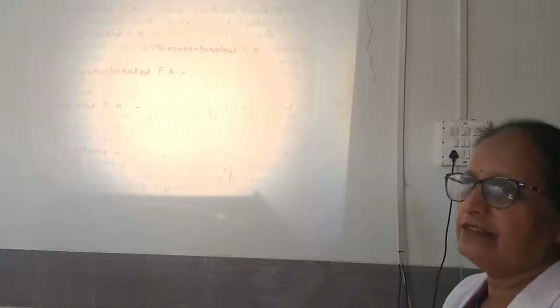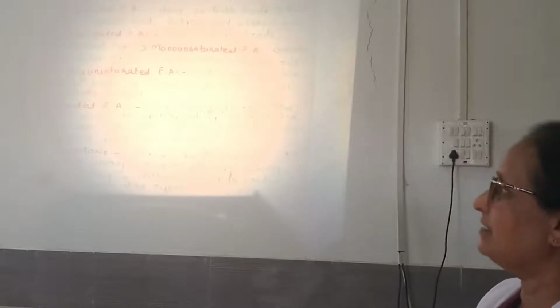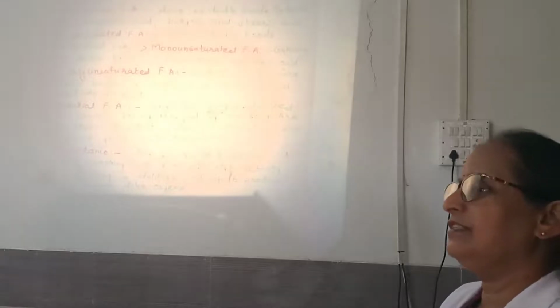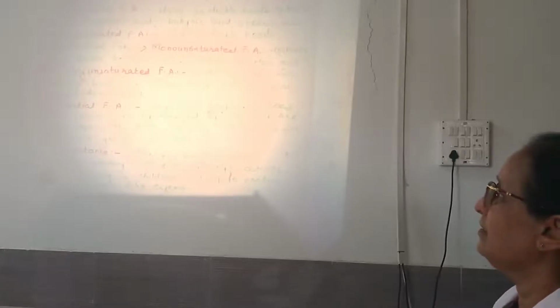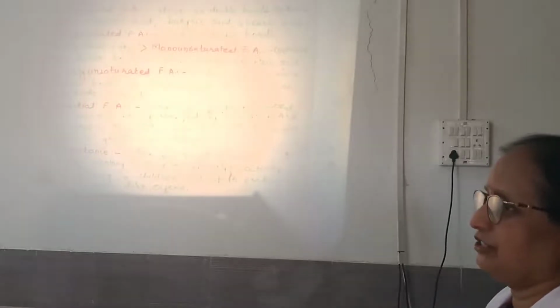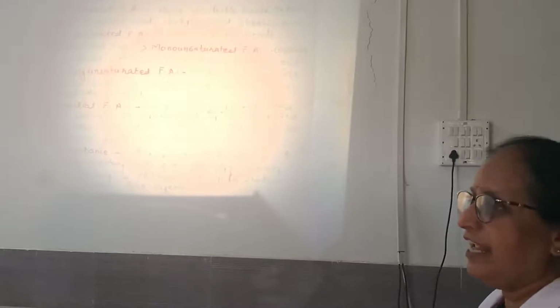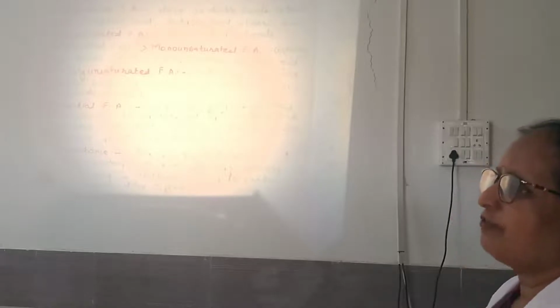Now the second type of fatty acid, which is most important from the health point of view, is the polyunsaturated fatty acid. And these consist of two or more double bonds. Two or more double bonds, that is the characteristic of the polyunsaturated fatty acid. The short form for them is PUFA. And what are the examples? Linoleic, linolenic and arachidonic. These are the three main fatty acids which are also called polyunsaturated fatty acids or PUFA.